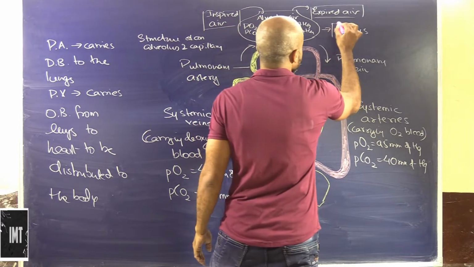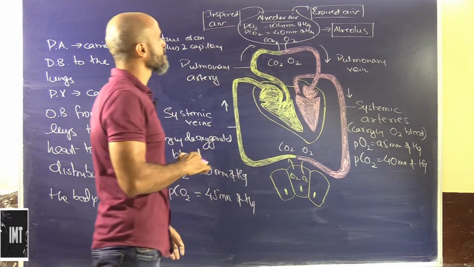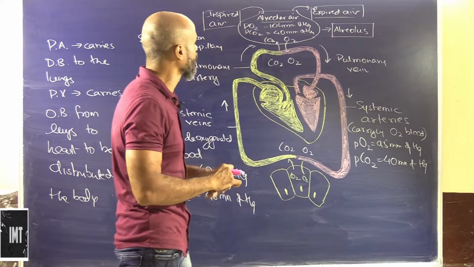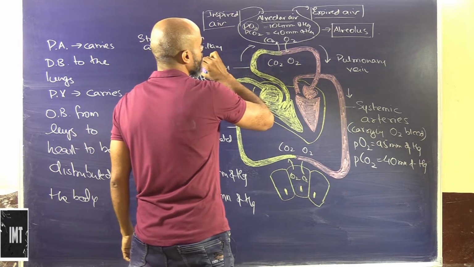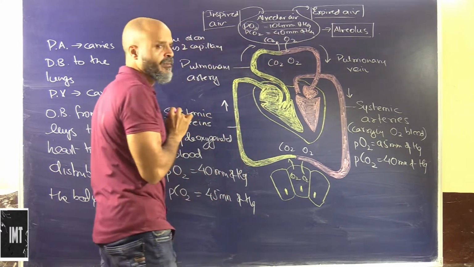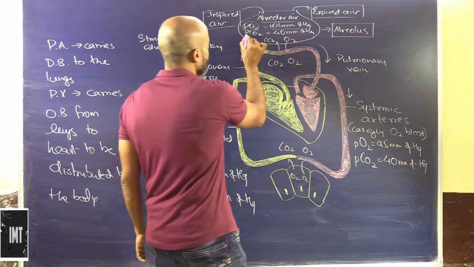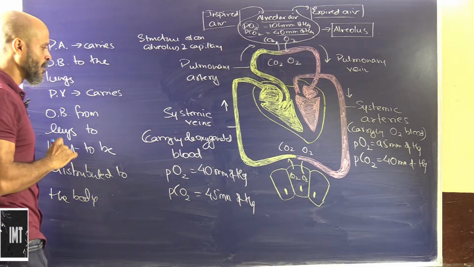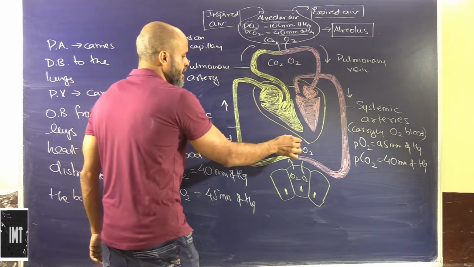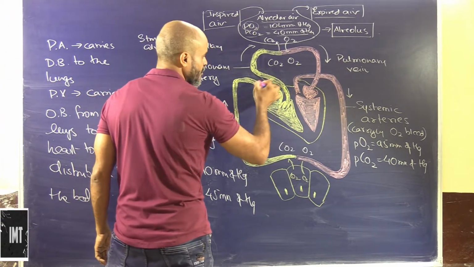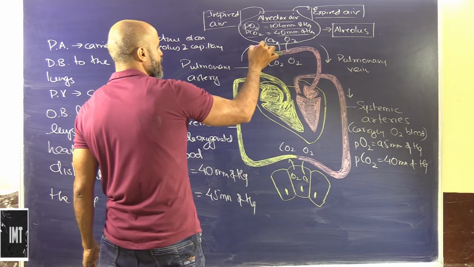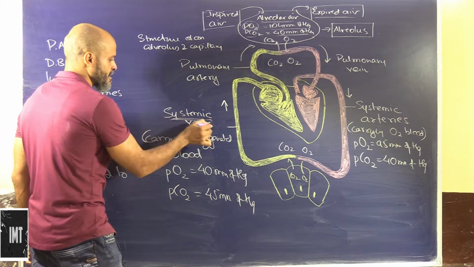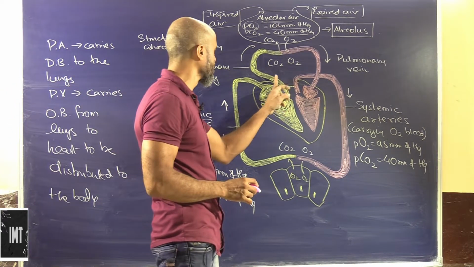So this is basically the alveolus. It will have inspired air coming in and also the air will be expired from here. We know that the partial pressure of oxygen here is 104 millimeter of Hg, there is certain reduction, and the partial pressure of carbon dioxide is 40 millimeter of Hg. Now this is basically the heart, and the deoxygenated blood is running to the lungs through the systemic veins, which carry the deoxygenated blood to the heart.